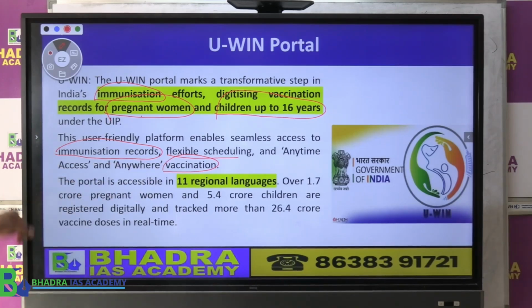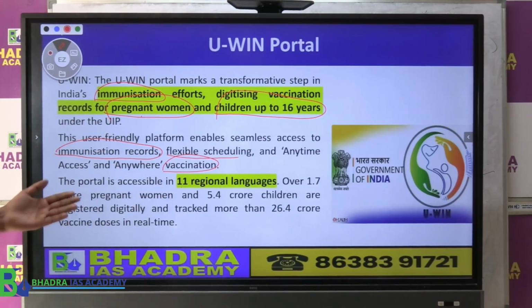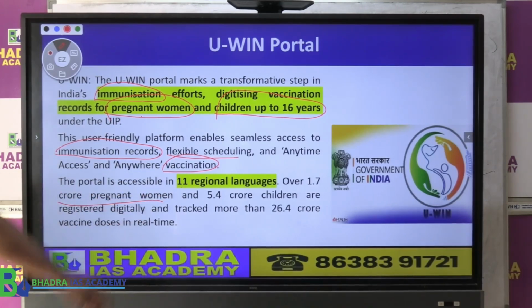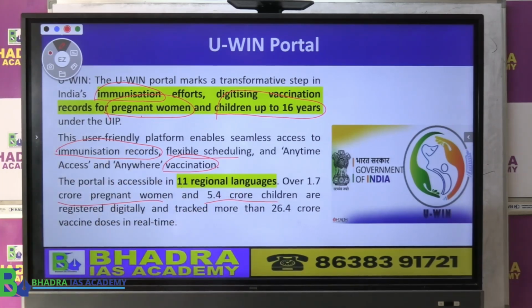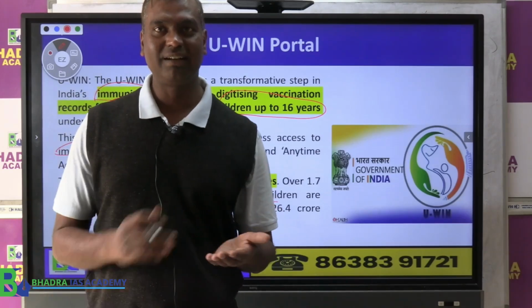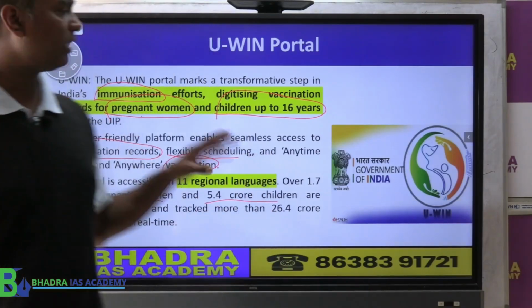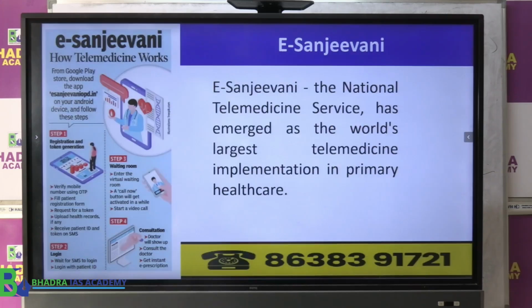Now this portal is available in 11 regional languages and it covers 1.7 crore pregnant women and 5.4 crore children so far. Okay, so these are some of the digital revolution in healthcare facility, online tracking and scheduling of vaccine etc. can be done in this U-WIN portal.